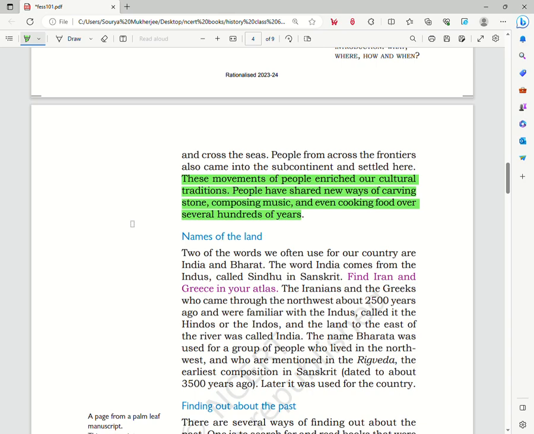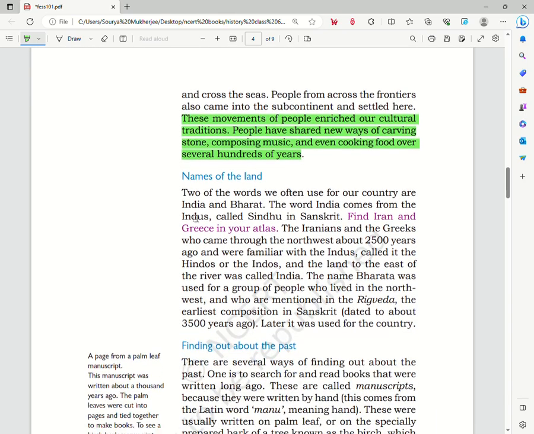That is, some people shared new ways of carving stone, making music, cooking food, different types of industries, different languages, and social and religious customs, and so on. So let us continue to the next part.